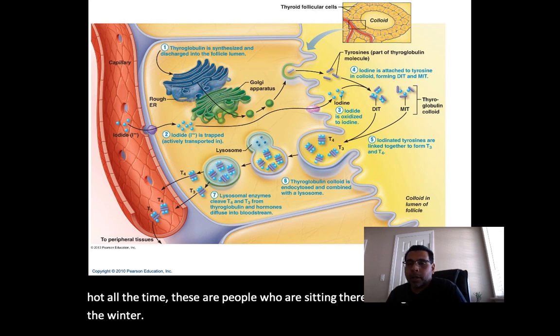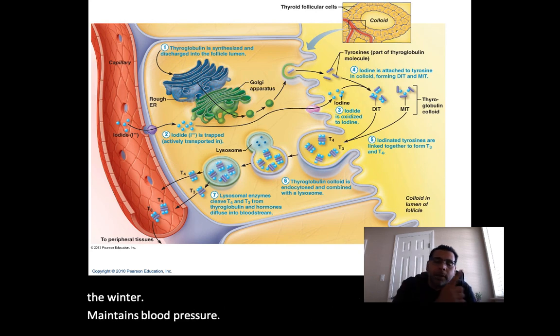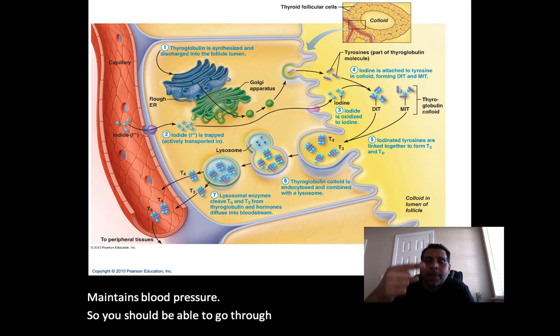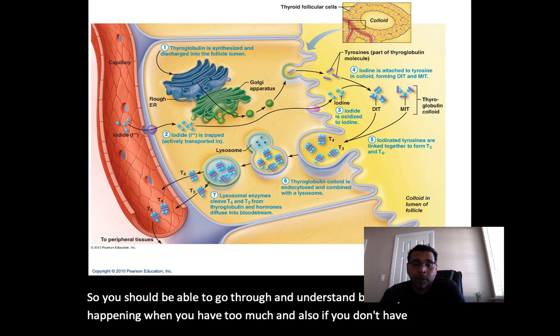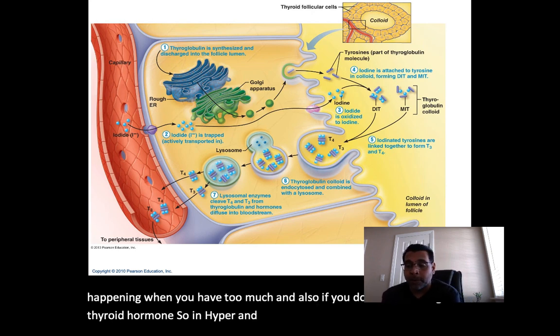Maintains blood pressure. So you should be able to go through and understand basically what is happening when you have too much, and also if you don't have enough thyroid hormone. So in hyper and hypo, you should be able to figure that out as well.